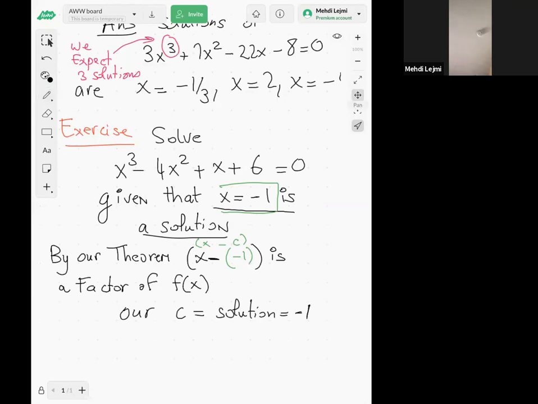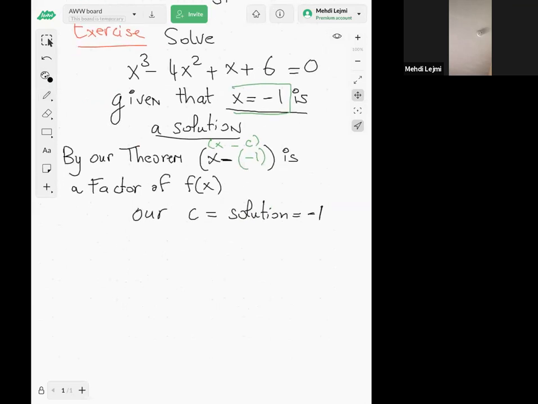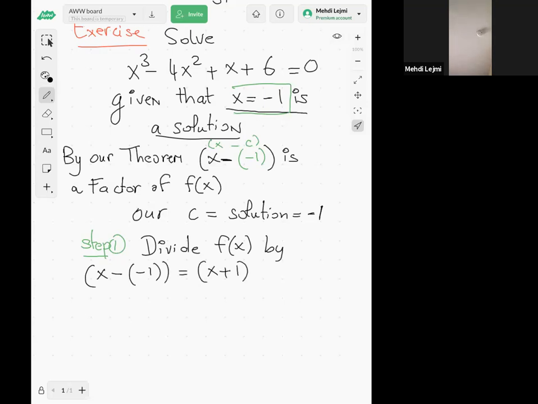However, let's do step 1. We have to divide f of x by x minus the solution, or x minus c. So by x minus -1, which is of course x plus 1, right? My c is just the solution, it's the -1.